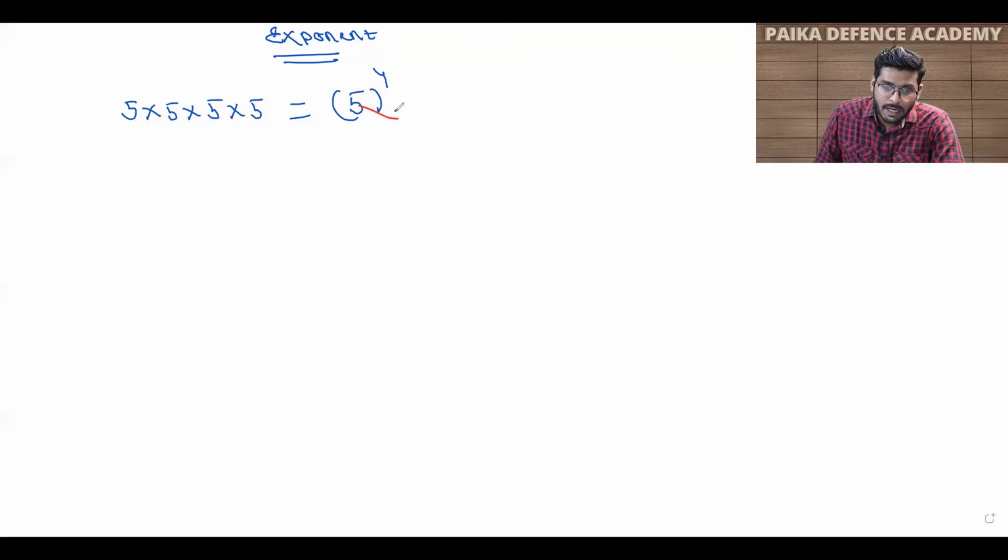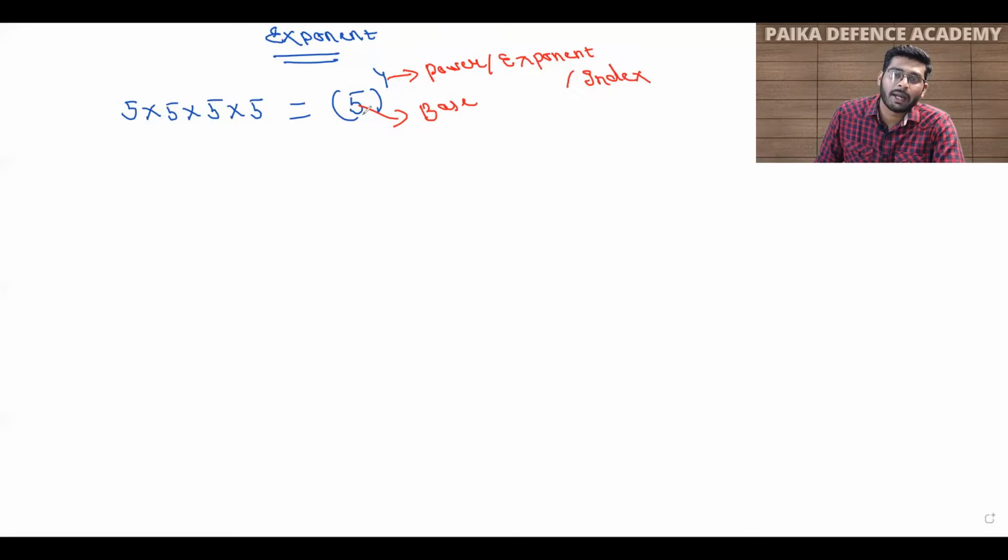The number inside the bracket is called the base, and this number 4 is called the power, or exponent, or index. So remember, the number inside the bracket is called the base and the number above it is called the power, exponent, or index.